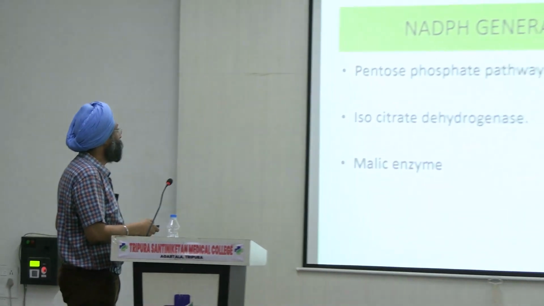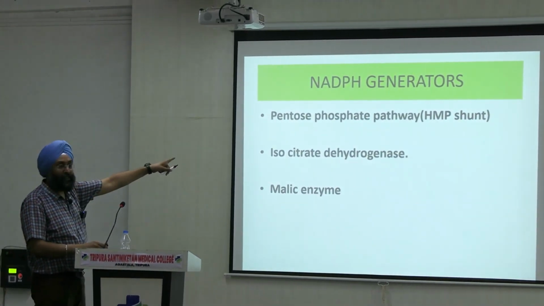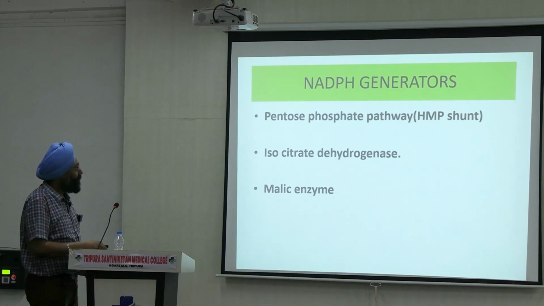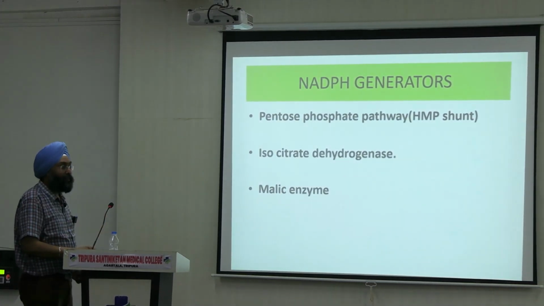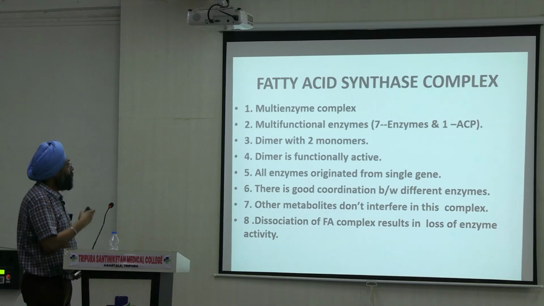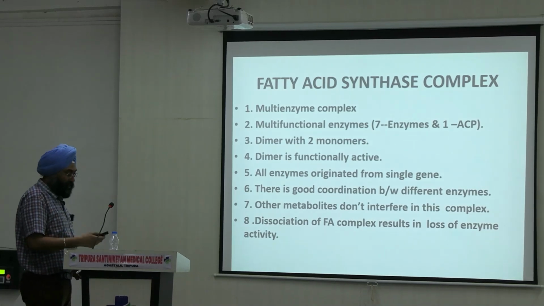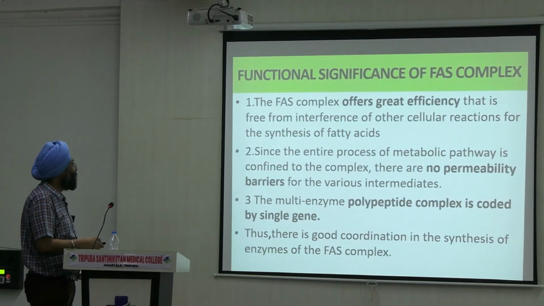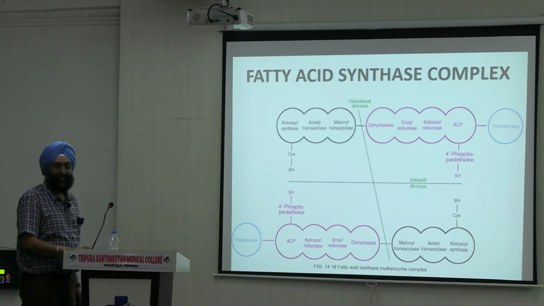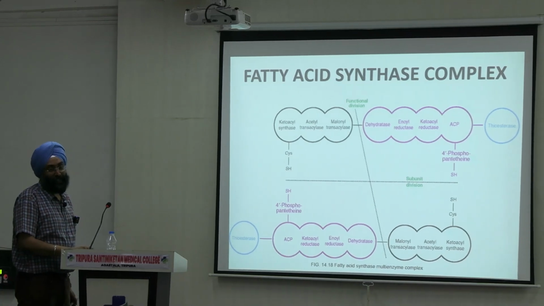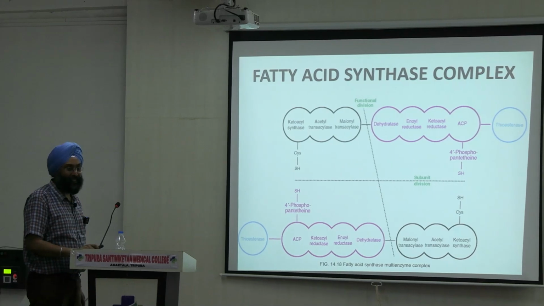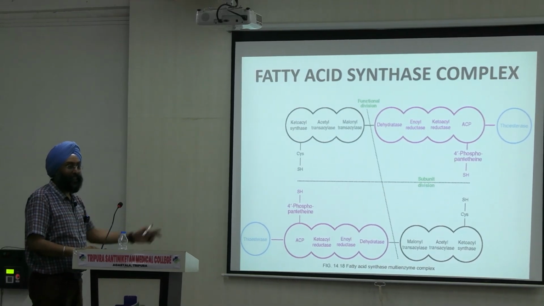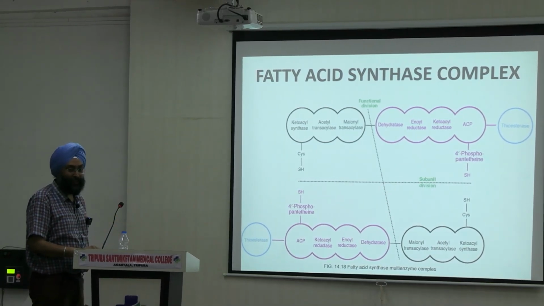Just see the complex first. I told NADPH generators, one was HMP shunt, second was isocitrate dehydrogenase, and third is malic enzyme, right? Now just see the diagram first. It is a very difficult diagram, and you will get it for 5 marks minimum. मेरे पेपर्स में आया था. Yes, ये आएगा 100% आएगा, लेकिन we'll try to make it as easy as possible, right?